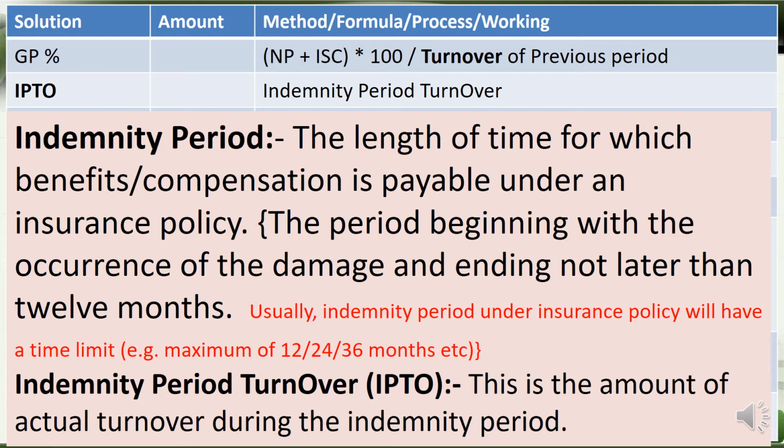The indemnity period is the length of time for which benefits or compensation is payable under an insurance policy. It is the period beginning with the occurrence of the damage and ending not later than 12 months. Usually the indemnity period coverage is for a maximum of 12 months. Okay, and in some contracts the clauses can be 12 months or 24 months or 36 months. That is also there. But by default, it is not exceeding 12 months. That we should understand. So indemnity period turnover is the amount of actual turnover during that particular indemnity period.